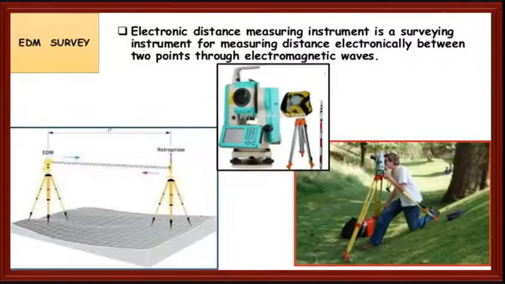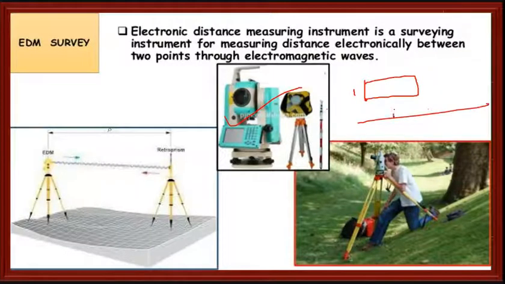EDM is nothing but electronic distance measuring survey. Here we are using total stations, or something like the Doppler effect. Means with the help of a boat, we determine the depth of the ocean. In the same way, with the help of a laser beam, we determine the distance between two stations. It is a surveying instrument for measuring the distance electronically between two points through electromagnetic waves. Suppose this is your station here.